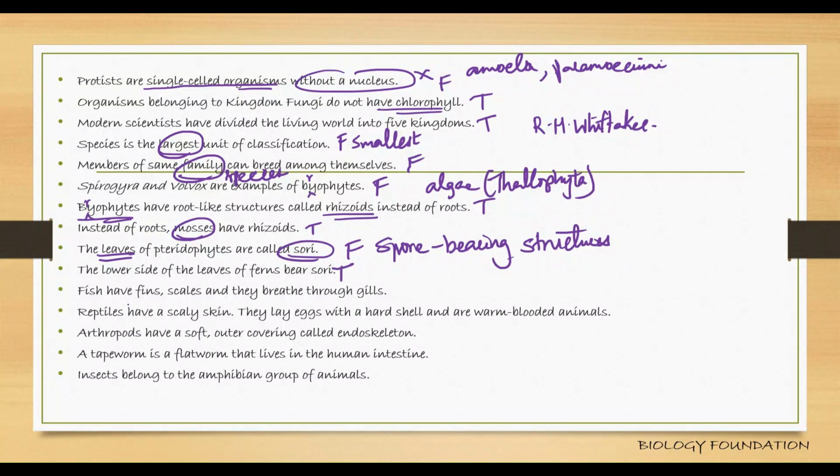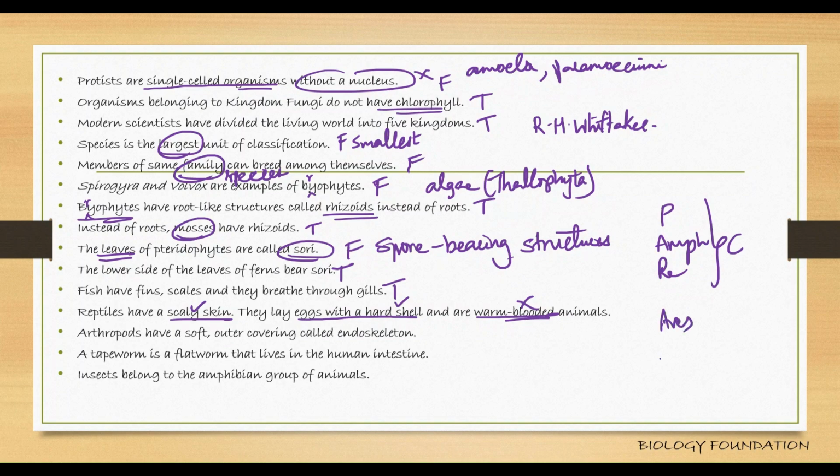True. Fish have fins, scales, and they breathe through gills. True. Reptiles have a scaly skin. They lay eggs with a hard shell. Yes, correct. And are warm-blooded. No. I told you, Pisces, amphibians, reptiles, all these are cold-blooded. Aves and mammals are warm blooded. Okay, so this is false. Arthropods have a soft outer covering called endoskeleton. No, it's called exoskeleton. And it is not soft, it is a tough covering.